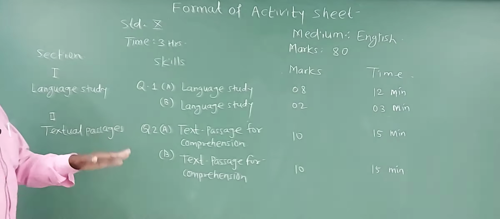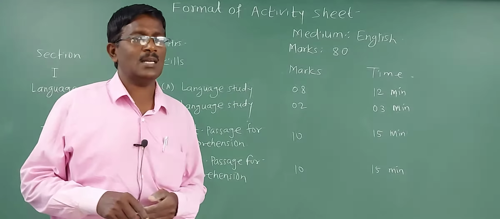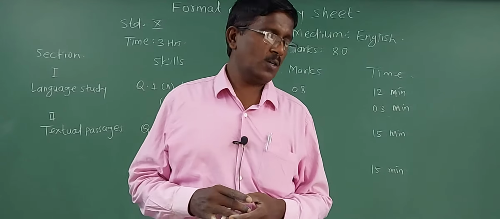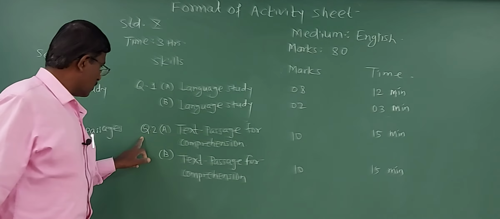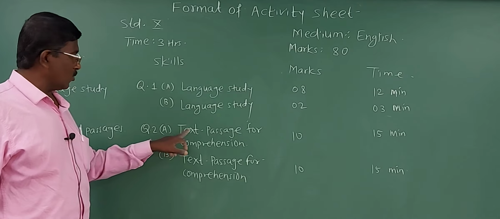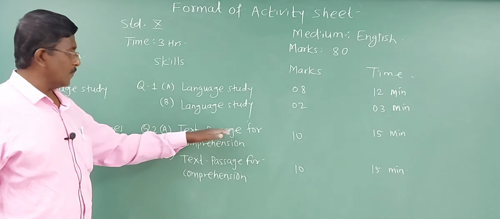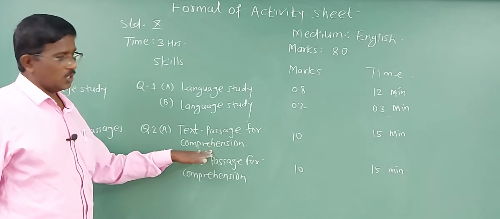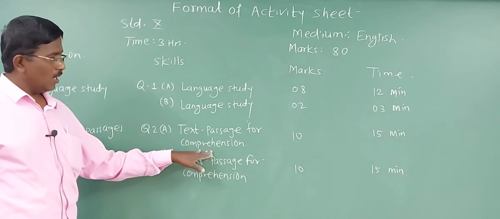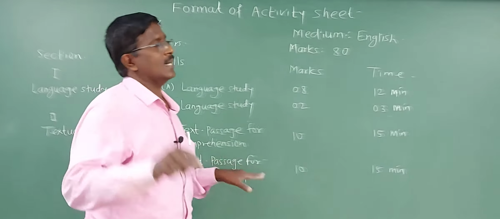Obviously these passages are from your text, that is the SSC textbook. Question number 2A is called a textual passage, and this passage is for comprehension. Friends, what is comprehension? Comprehension is understanding.